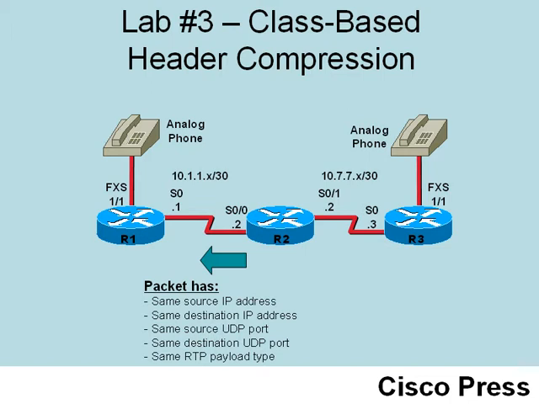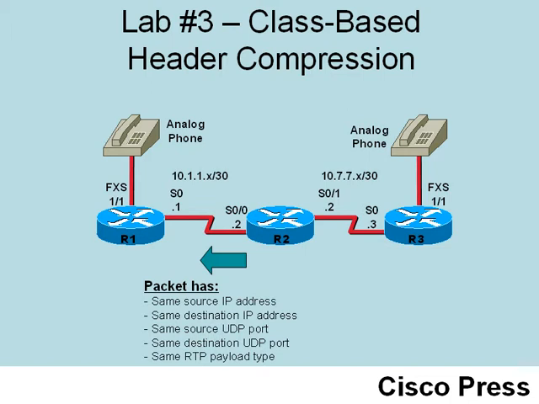Instead of sending this redundant information in every single packet, don't you think it might be more efficient if we just made a copy of those headers and put that copy of those headers in the routers at each end of the link? In other words, we're caching the header in each of the routers. Then we could send a much smaller header. What would be contained in this much smaller header?